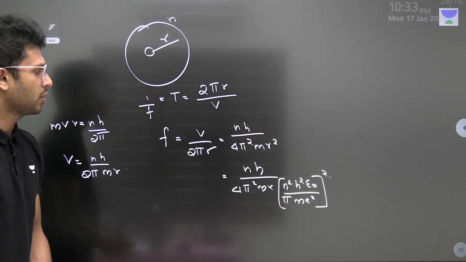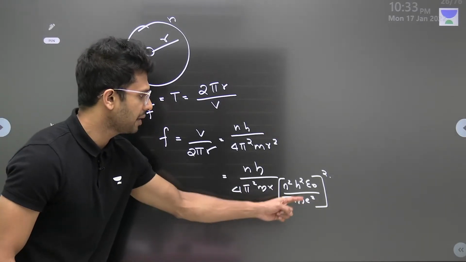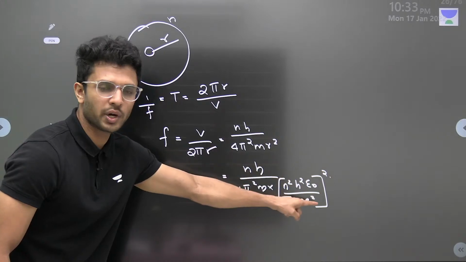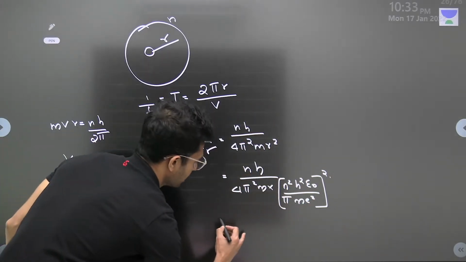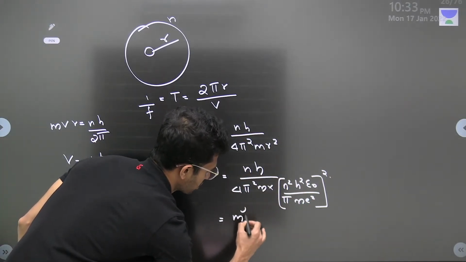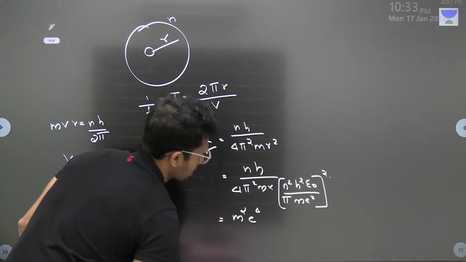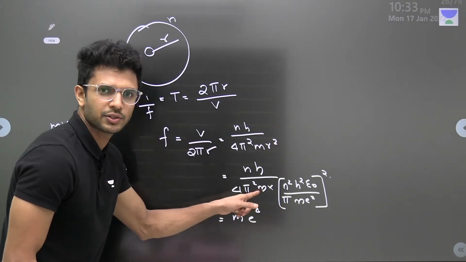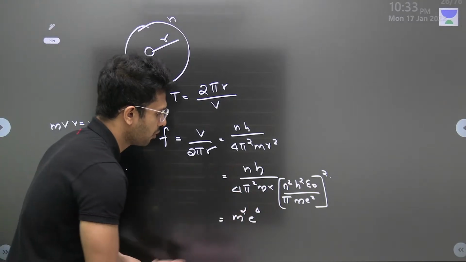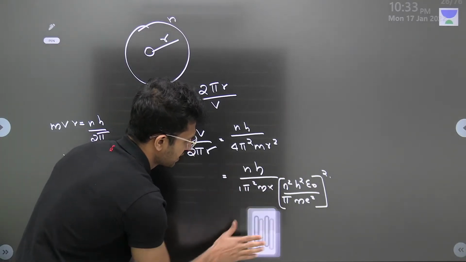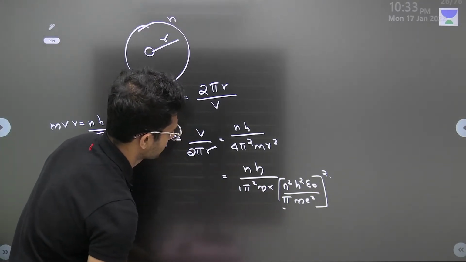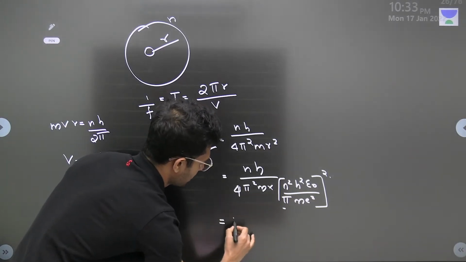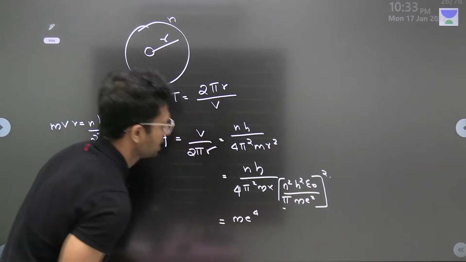Now what happens? Here you have m square, it will go to the numerator. e square, the whole square, e raised to 4, will also go up. So here we have m square e raised to 4, the whole divided by m. Can you see the same? This m square by m, one m will be cancelled, so I'm going to write it as m e raised to 4.